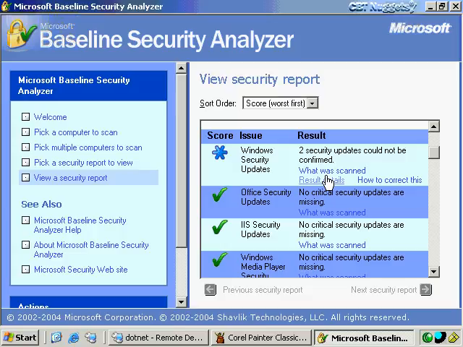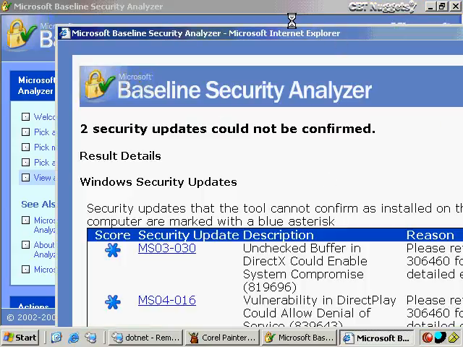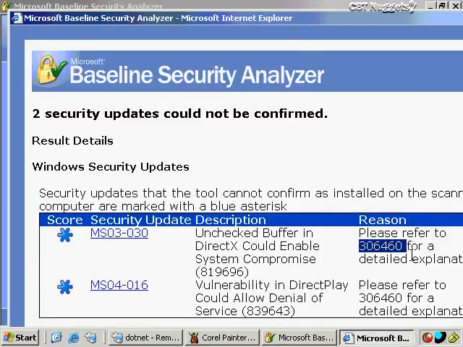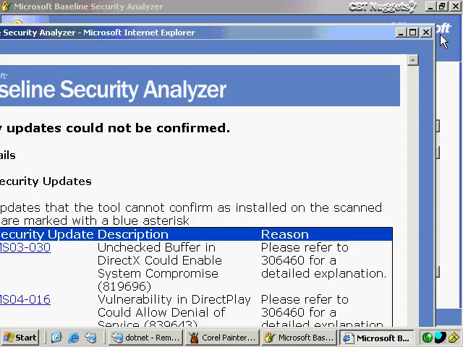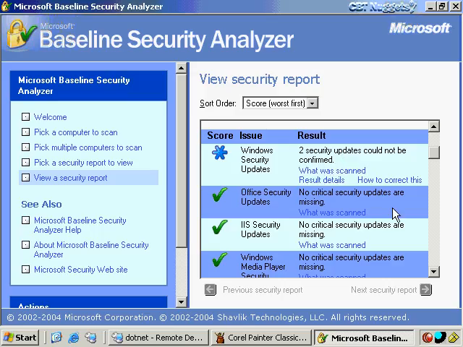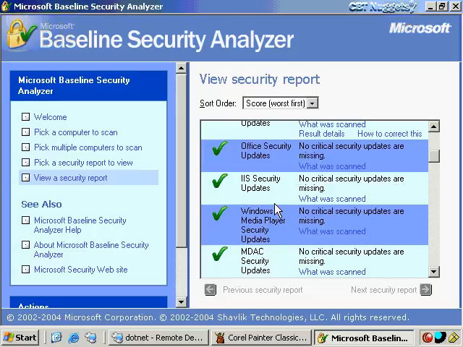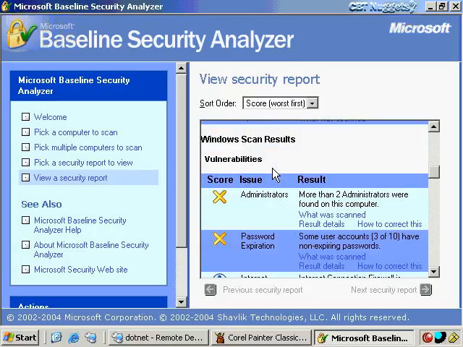I can look at the result details, and it'll tell me why they weren't able to confirm those details, and then it gives me a knowledge-based article right here that I've highlighted that you can go ahead and take a look at. So you could go ahead and look at that information. Other things, it tells me that my Microsoft security updates are up to date. Now, previous versions of the Baseline Security Analyzer did not have this capability, so that's kind of handy to have now because it'll keep track of those Office updates as well.